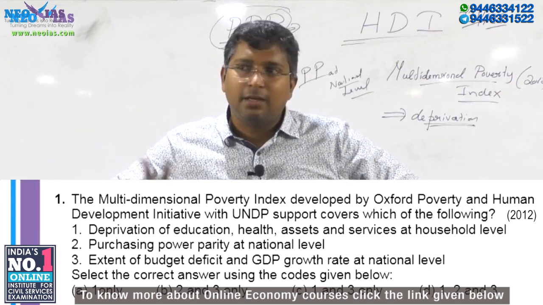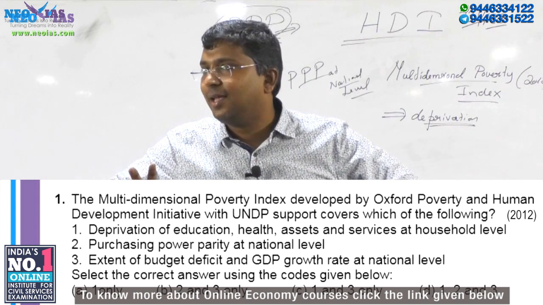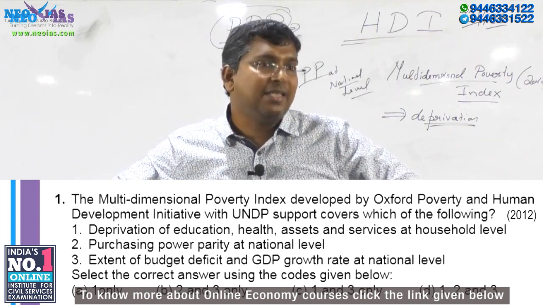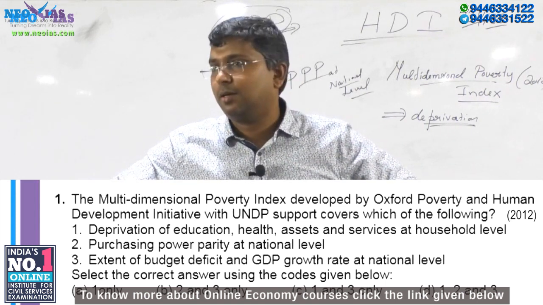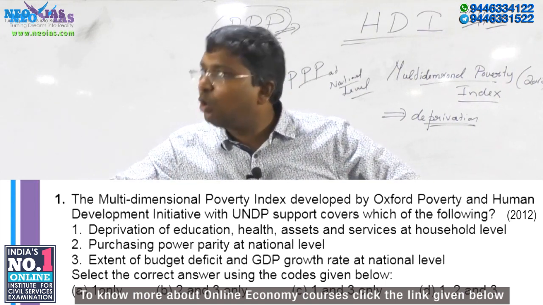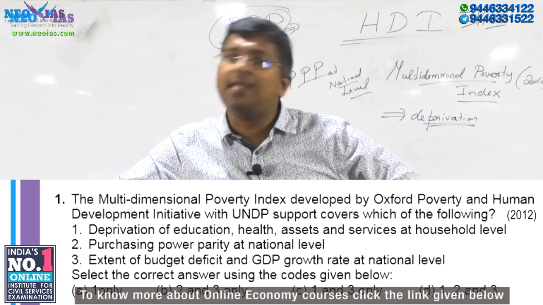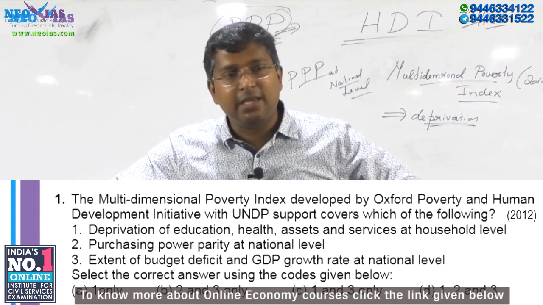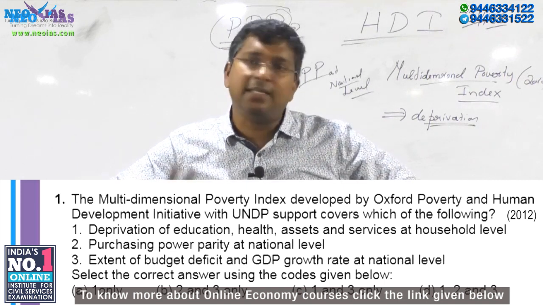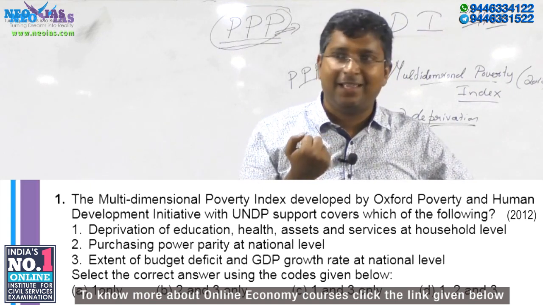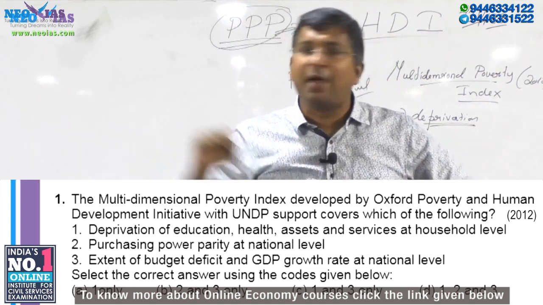The core point is that the standard of living is decided based on gross per capita income. What is this purchasing power parity? It is simply an exchange rate. See, you have two options. This is how UPSC confuses you. The third indicator is not purchasing power parity.